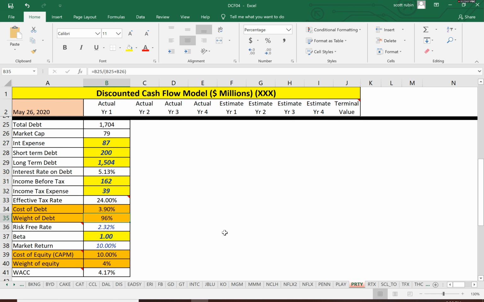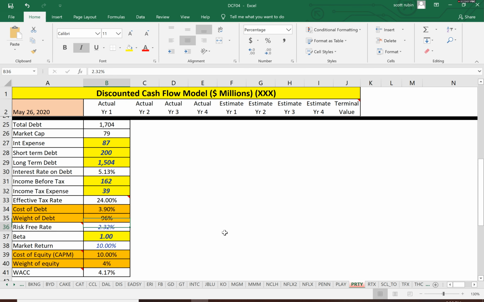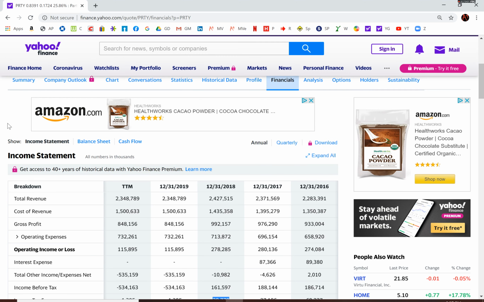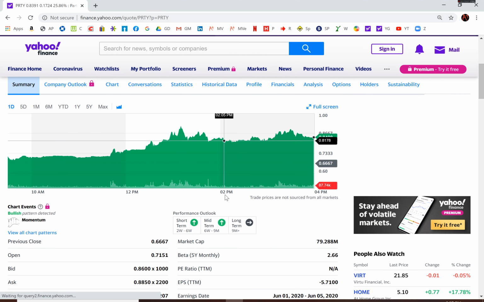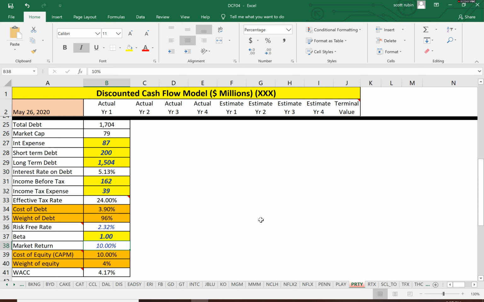They are highly leveraged. 96% of the capital structure is debt. That's why they probably didn't pay any interest. They had to negotiate the terms with their creditors because they probably couldn't afford to pay the debt. Probably has a high beta also. That's a really high beta, 2.66. So this company is struggling.